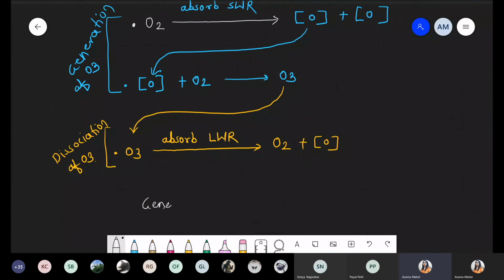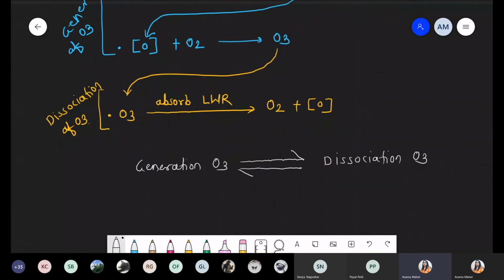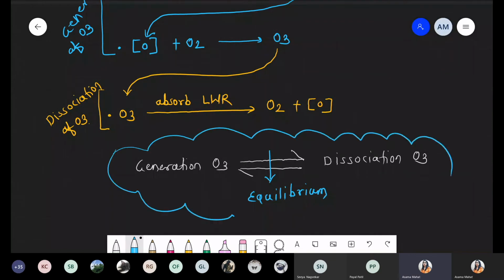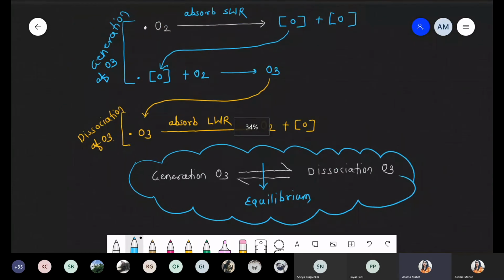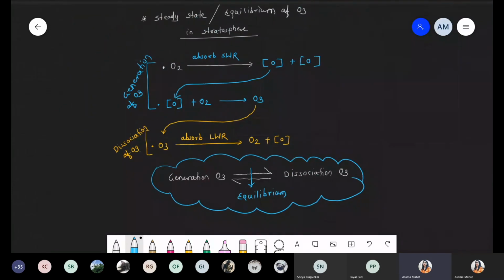Generation of O3, ozone, should be balanced by the process of dissociation of O3. This generation of O3 and the dissociation are simply called equilibrium. And as we discussed, equilibrium is also called the steady state, how to maintain the concentration of ozone inside the stratosphere.